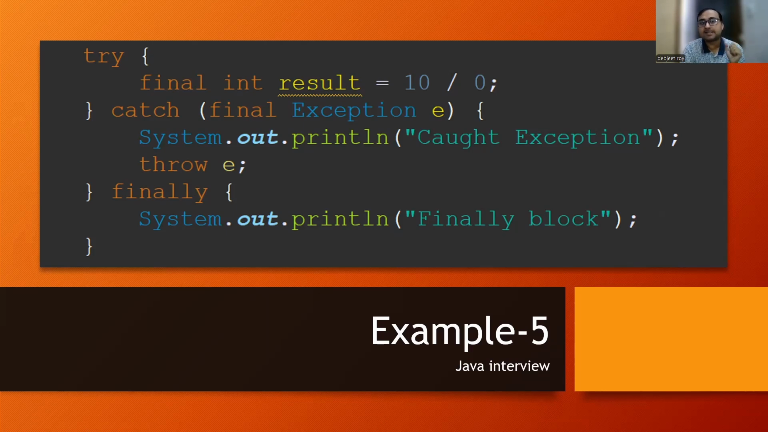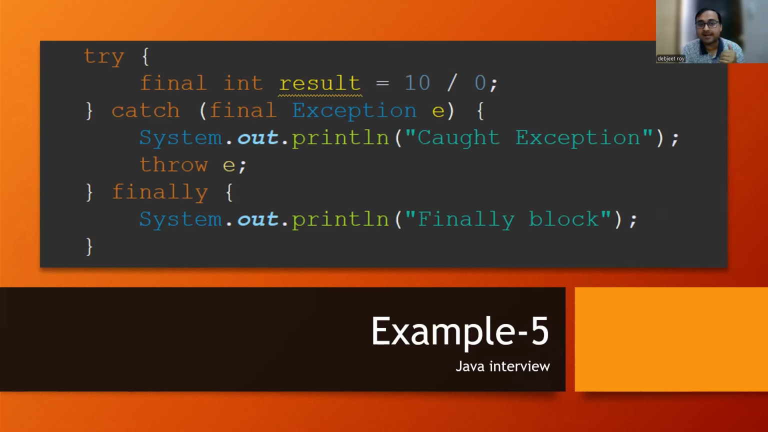So if I see the first line, result equal to 10 divided by 0, what is it? It's an arithmetic exception, divide by 0 exception. So now in the catch block, what is written? In the catch block, it is written Exception e. So that means it's divide by 0 or arithmetic exception. It is coming under main Exception only. So it is following the inheritance hierarchy.